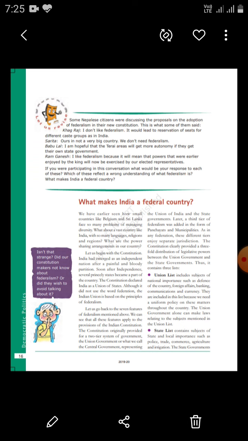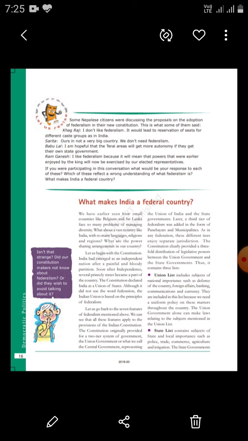The constitution originally provided our country a two-tier form of government: one was the central government and another was the state government. But later, a third tier was also added, known as Panchayati Raj and municipalities. All these three tiers of government enjoy separate jurisdiction and functions.